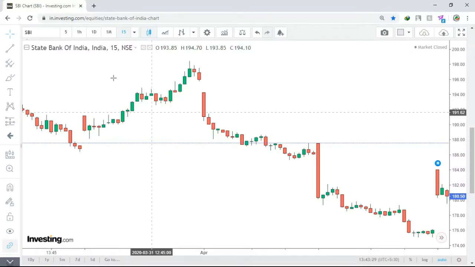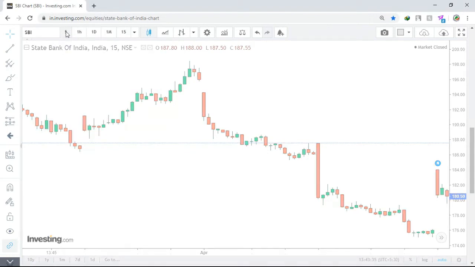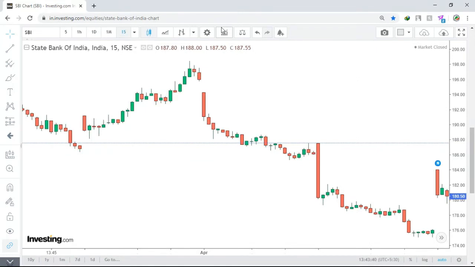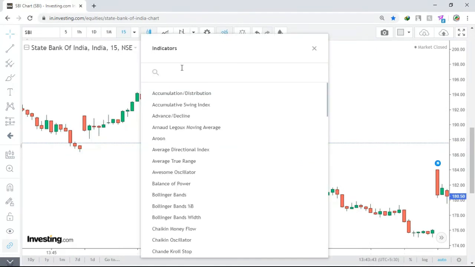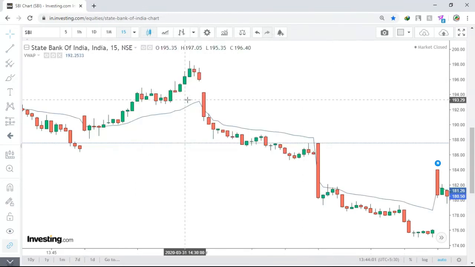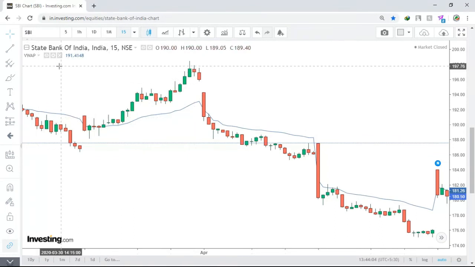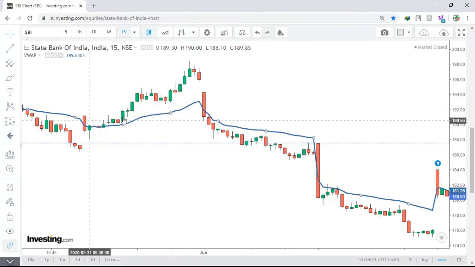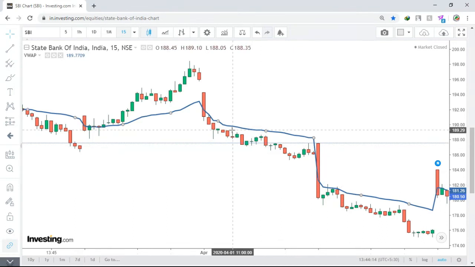So this is a chart of State Bank of India on investing.com. As we are learning about technical indicators, you can choose any timeframe, like 5 minutes, 15 minutes, or 1 hour. I'll select 15 minutes so that you get more data. Then add VWAP. There will be a small line formed here which is not visible, so I'll increase the size of the line, one second. Now you can see a blue line formed here. I'll teach you how to analyze this line.